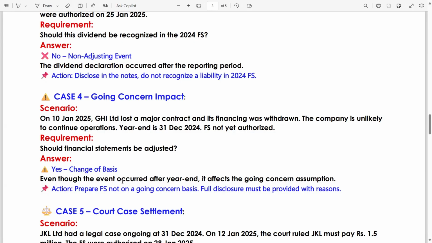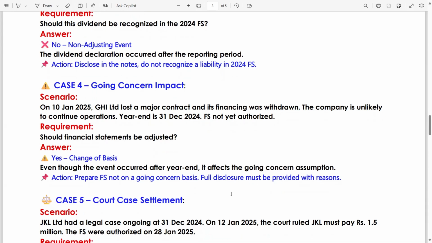Even though the event occurred after the year end, it affects the going concern assumption, meaning entity GHI will not be able to continue for the foreseeable 12 months. So the action is to prepare the financial statement not on a going concern basis, meaning on a breakup basis. Full disclosure must be provided with reasons.